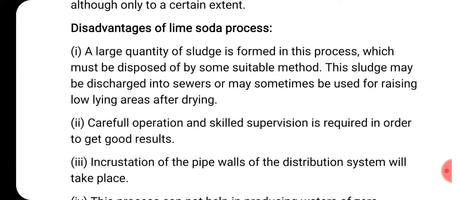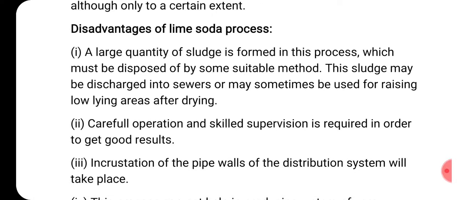This sludge may be discharged into sewers or may sometimes be used for raising low-lying areas after drying. So they will be disposed of, but anyway, the quantity of sludge formation due to calcium carbonate and magnesium hydroxide will be more. That is one small disadvantage, but this disadvantage can be overcome.